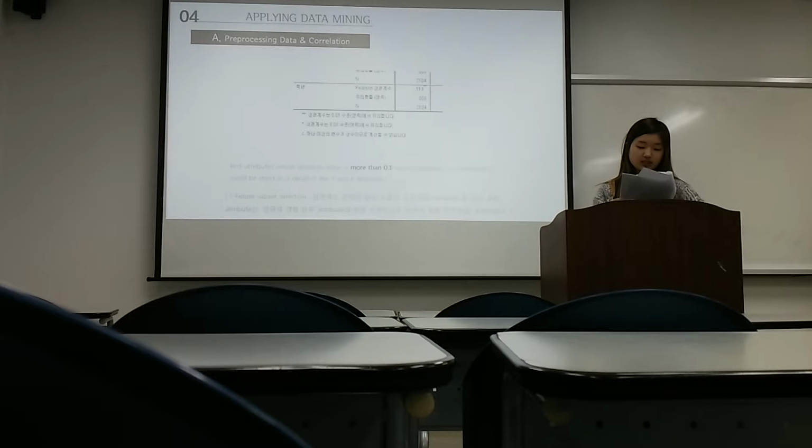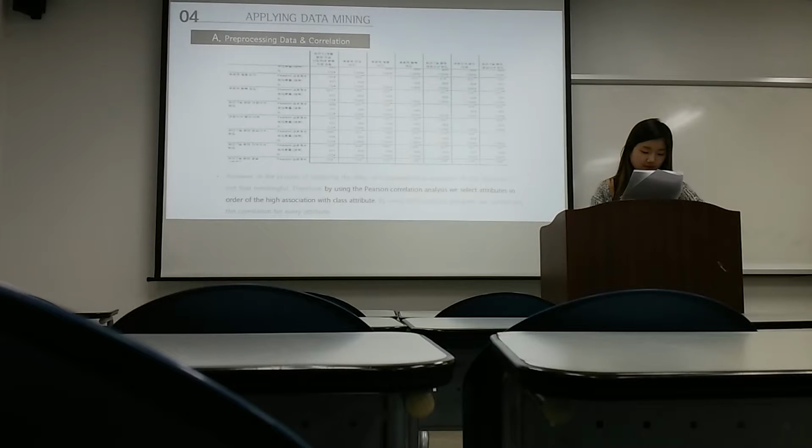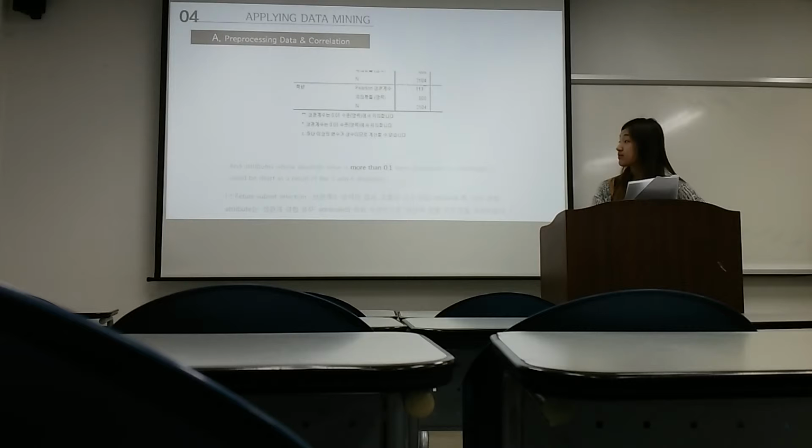However, in the process of analyzing the data, we judged that analyzing all 264 attributes is not meaningful. Therefore, by using Pearson correlation analysis, we select attributes in order of high association with the class attribute. By using SPSS as a statistics program, we carried out the correlation for every attribute. And attributes with absolute value of more than 0.1 were considered. It could be shortened to 5 and 6 attributes as a result.